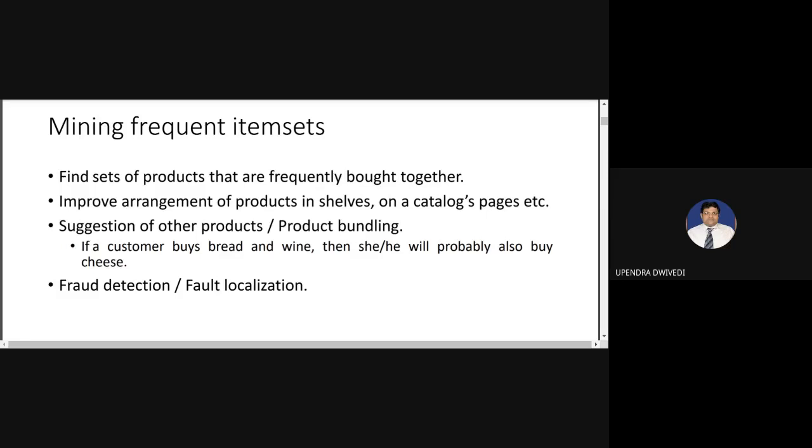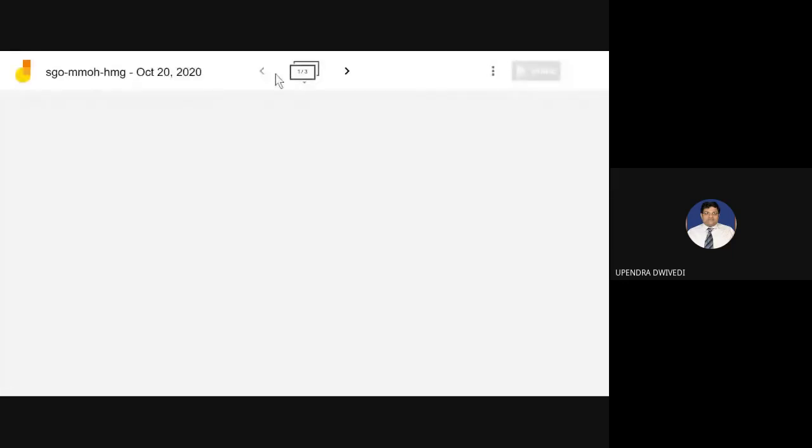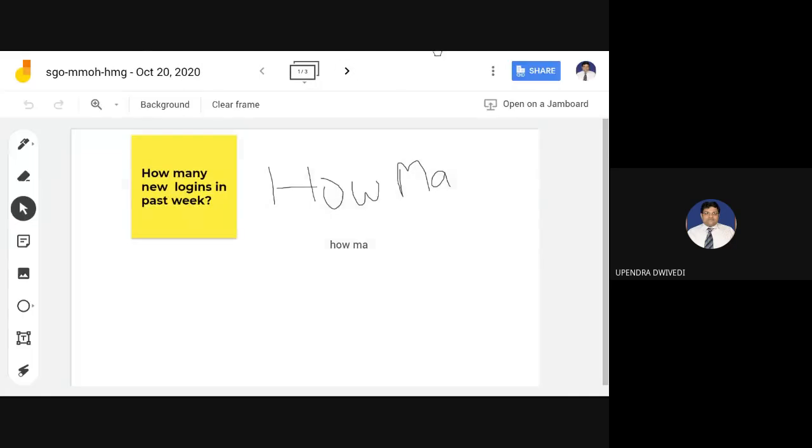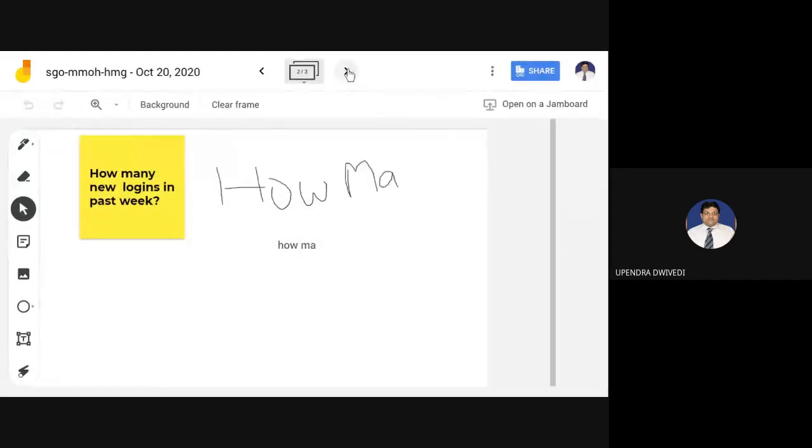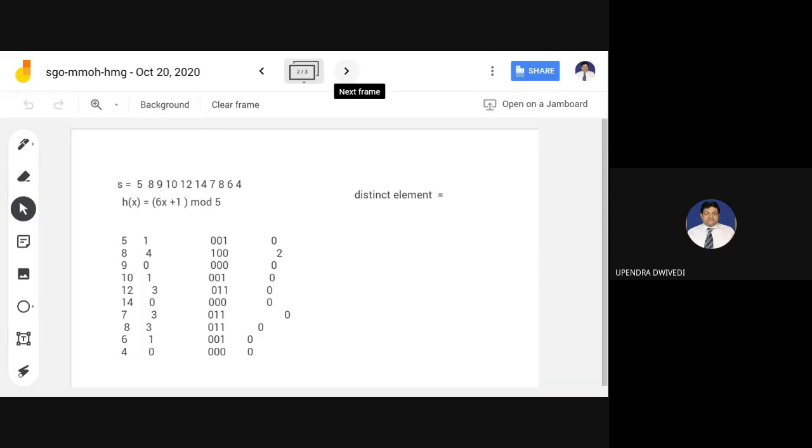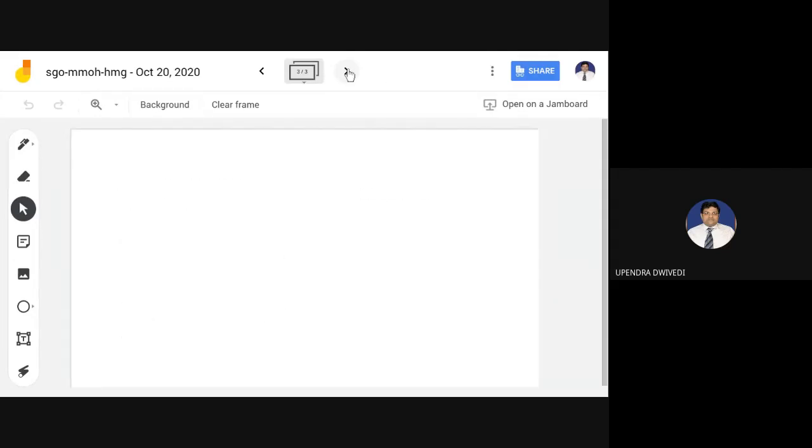You can use the chat box and respond. Are you able to view the whiteboard? You can find the link in the chat box. It is editable, so you can also use this whiteboard if you want.